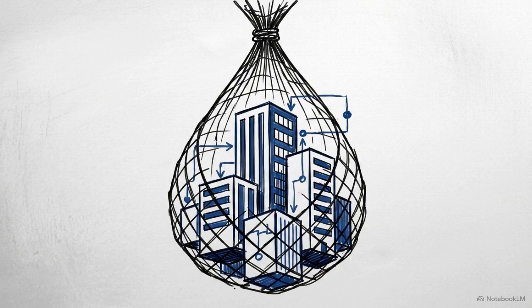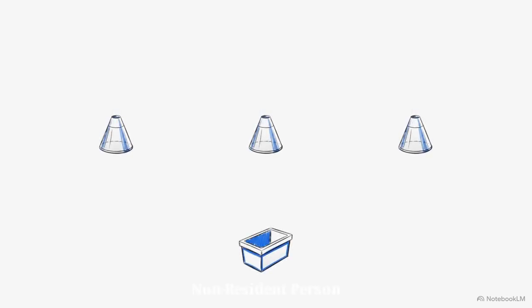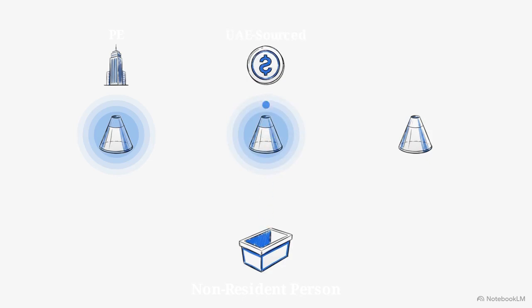Classifying a client as non-resident does not mean they have escaped the UAE tax net entirely. Three specific statutory mechanisms capture revenue from non-resident entities. The first mechanism activates if the foreign entity maintains a permanent establishment within the UAE. The second captures entities deriving UAE-sourced income, even without a permanent establishment. The final mechanism is highly targeted to close physical presence loopholes.